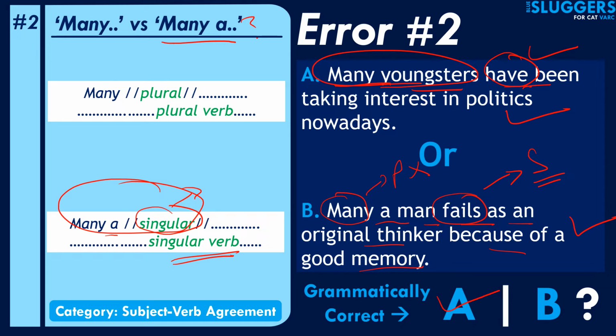In the last session, both of the sentences were incorrect. In this one, both of them are correct. So don't go assuming that among the sentences given to you, only one of them will always be correct or incorrect. The category again here is subject-verb agreement, and that's the error.